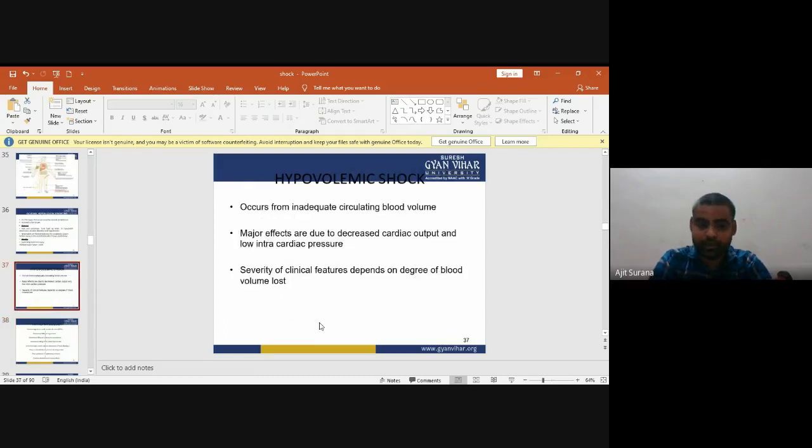Now, first one is hypovolemic shock. It occurs mainly from inadequate circulatory blood volume. Major effects of hypovolemic shock are due to decreased cardiac output and low intracardiac pressure. The severity of clinical features depends on the degree of blood volume lost.